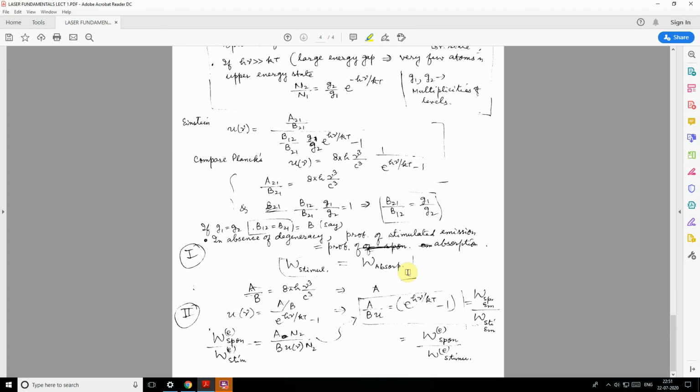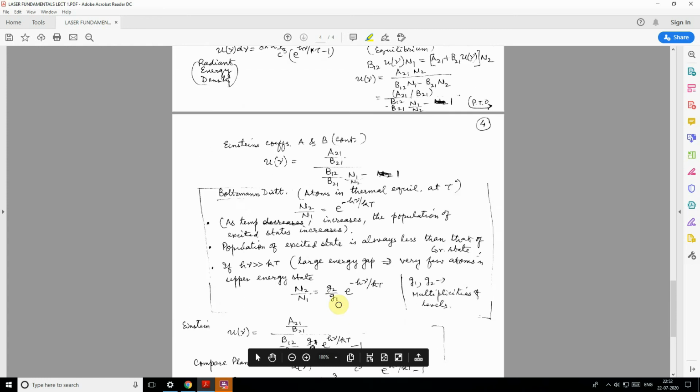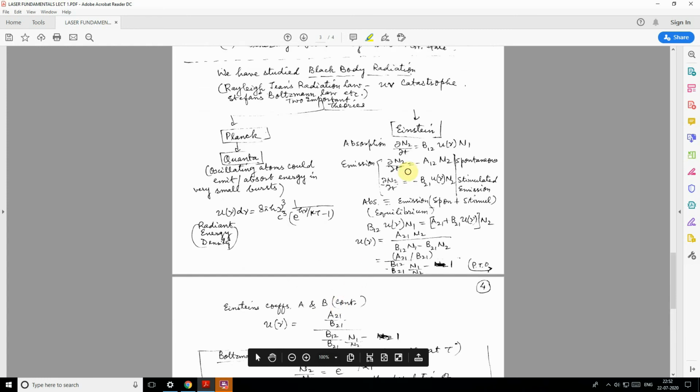So easily we obtain by equating them, using this equation as well as this equation, as well as this equation.